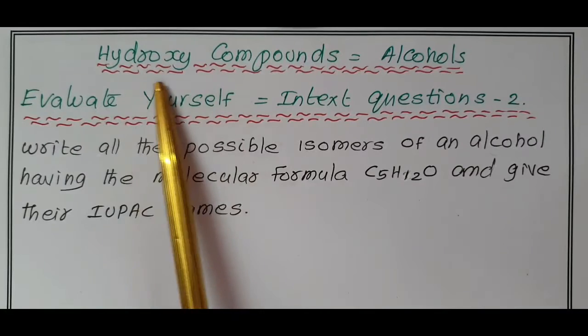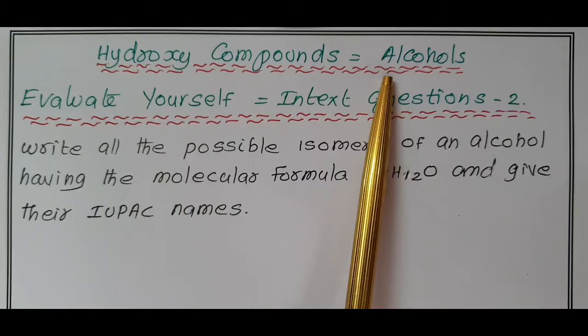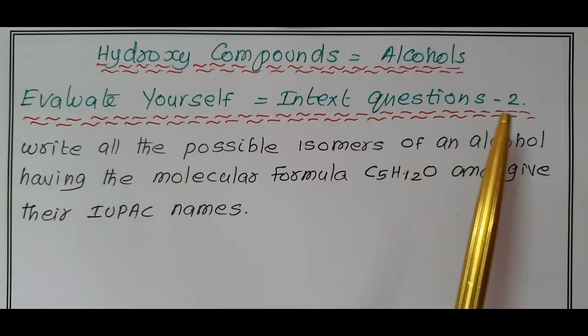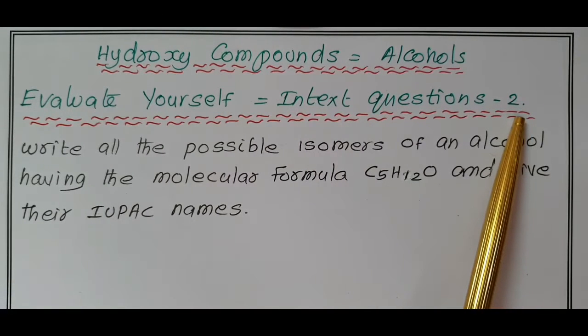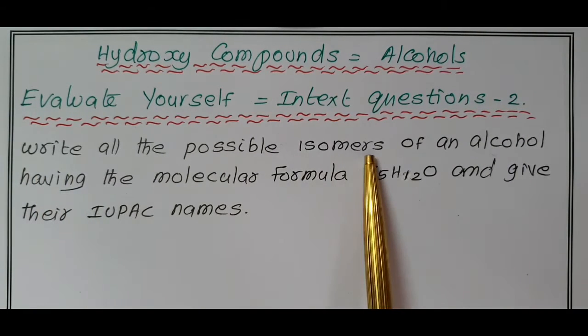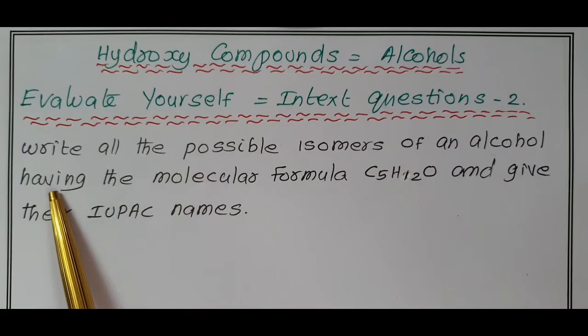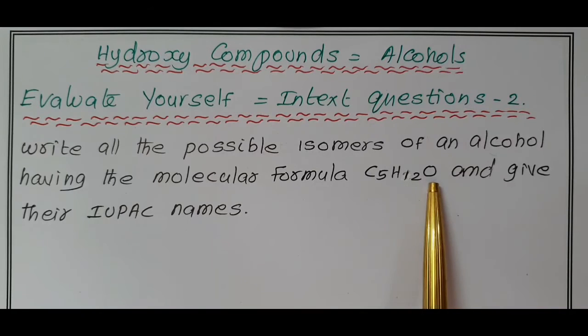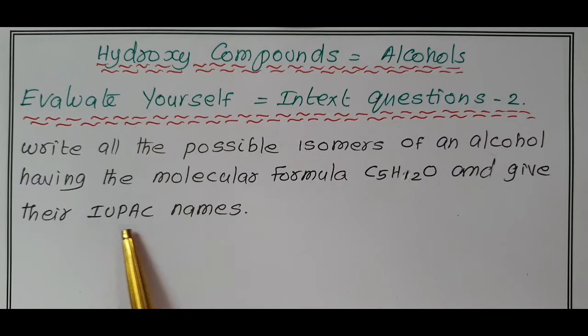This is hydroxy compounds called alcohol. Evaluate yourself, index question 2. In the previous video, we discussed index question 1. Write all the possible isomers of an alcohol having the molecular formula C5H12O and give their IUPAC names.